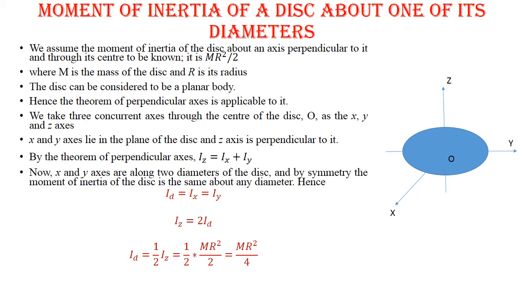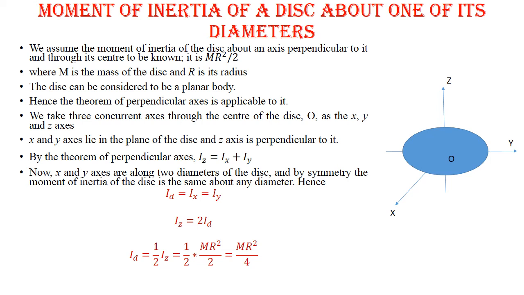Now, x and y axes are along two diameters of the disc, and by symmetry the moment of inertia of the disc is the same about any diameter. Hence, Id is equal to Ix, that is equal to Iy. Therefore, Iz is equal to Id plus Id, that is 2Id, and Id, the moment of inertia about the diameter, is equal to 1 by 2 Iz.